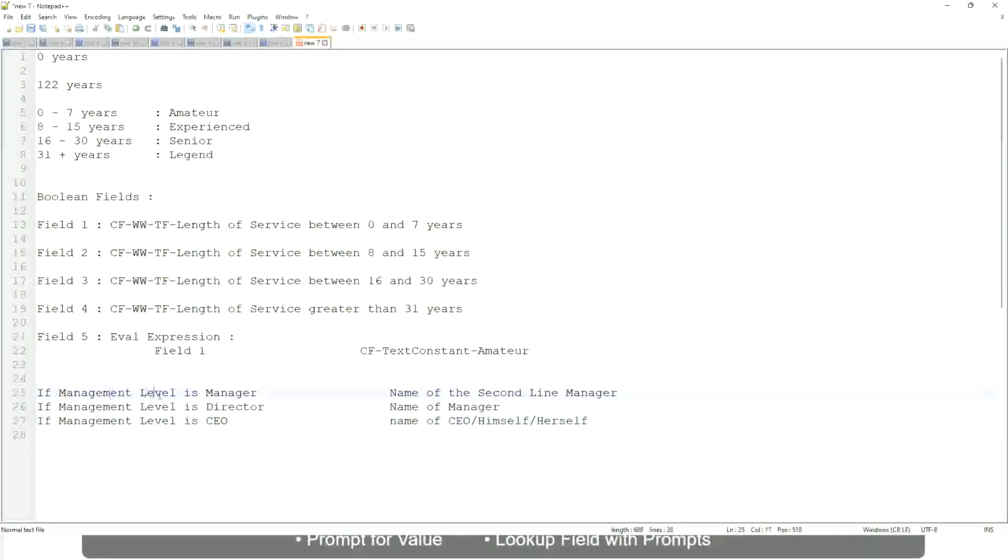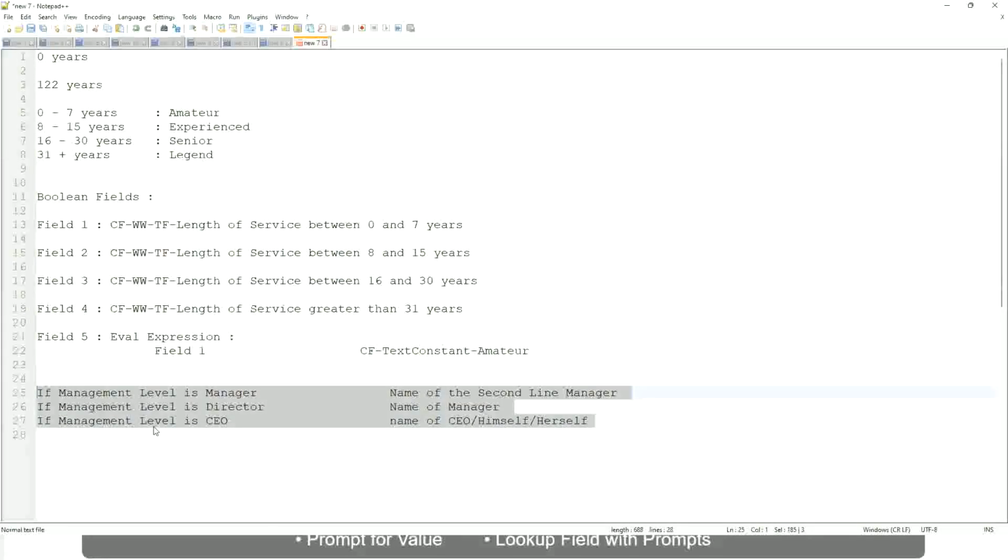So if this is a requirement, if the management level is manager, we have to return the second line manager's name so that it is a clickable link. If the management level is director, you have to return the name of the manager, because the director may not have a second level manager, right? He may be reporting directly to the CEO. And if it is a CEO, return the name of the CEO, which is himself or self. If this is the criteria, this is a calculated field you have to come up with.